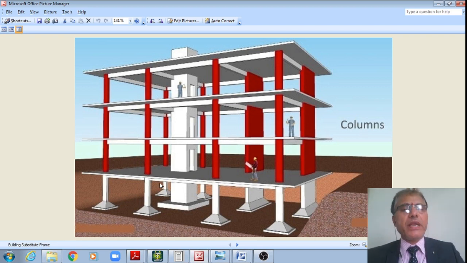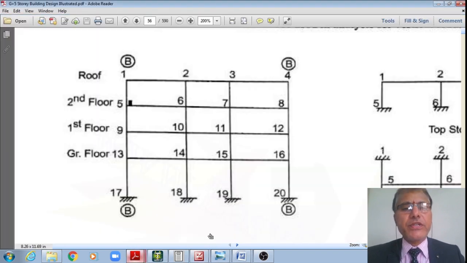I'm just taking one plane, students. This plane passes through grid line 1-1. Let us say this is grid line 1-1, and that elevation is what I'm showing. Therefore, it is 3 bays and 4 storeys, a G+3 storied building. These are the ground floor slab, first floor slab, second floor slab, and third floor or terrace floor slab.